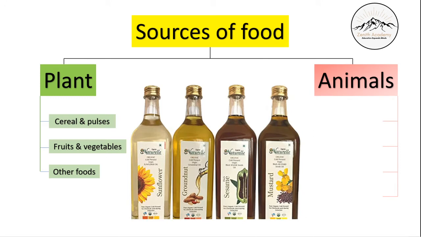And we also get all our different oils, the different types of oils that we use to fry, that we use to make our food. All this we will also get from plants. All these oils are made from the seeds of the plants, seeds of the flowers. So, we have sunflower oil, groundnut oil, sesame oil, mustard oil. This oil is made with the help of seeds of certain plants.